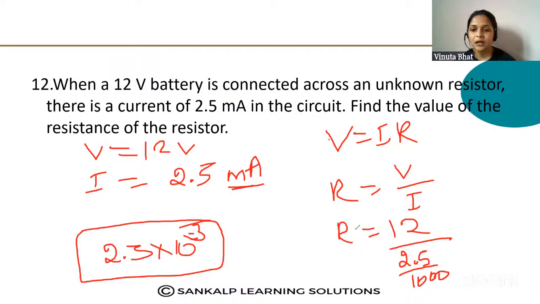Then how will you find out R? R is equal to 12 divided by 2.5, and I will send this 1000 above, into 1000. So 12 into 1000 is 12,000.